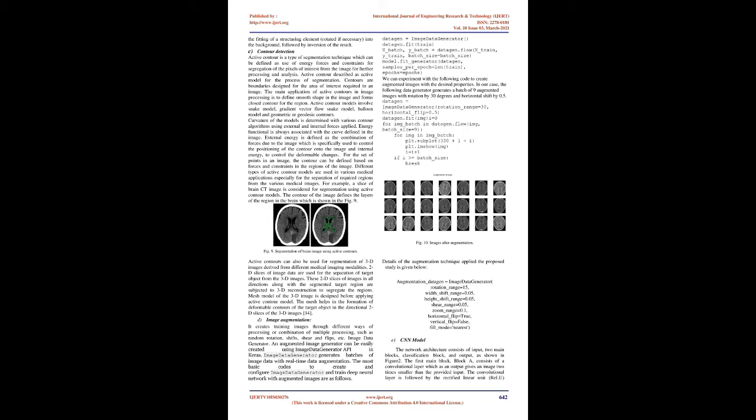Erosion removes small-scale details from a binary image but simultaneously reduces the size of regions of interest, too. By subtracting the eroded image from the original image, boundaries of each region can be found, B equals F minus F ⊖ S, where F is an image of the regions, S is a 3 by 3 structuring element, and B is an image of the region boundaries.